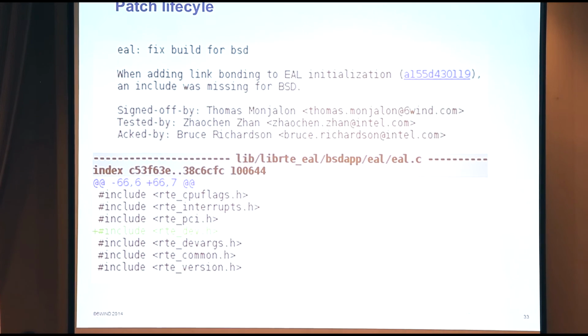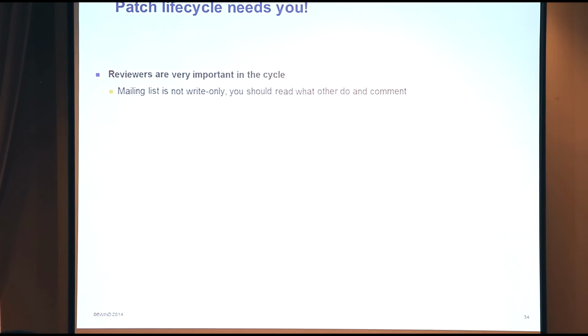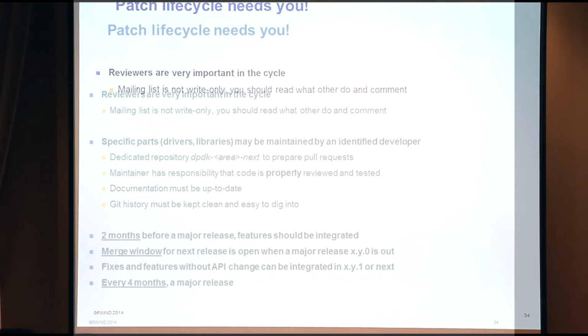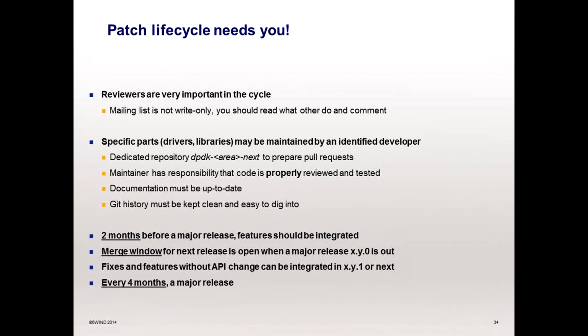And here you can see the final commit with all the lines: the testers, the reviewer, and the patch. You can see a short title and a reference to the origin of the bug. It's a good example. As you can see, reviewers are really important, so please participate in that.